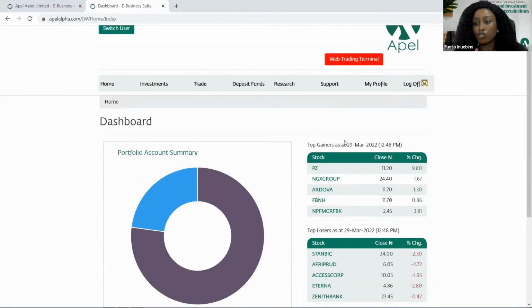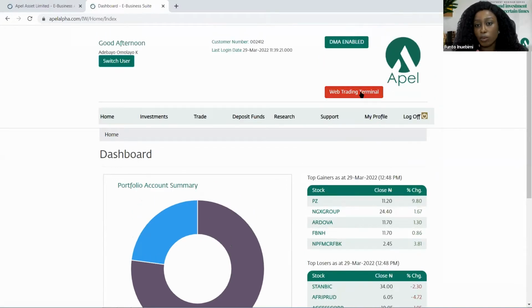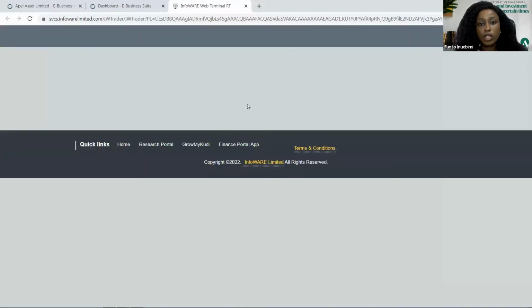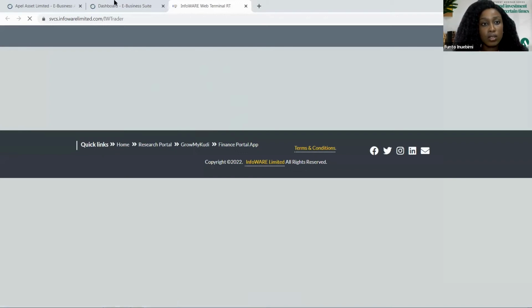For you to trade and initiate a transaction at your end, the first thing to do is to click on this web trading terminal. You can see the red button at the top of the screen. After clicking the web trading terminal, you are going to see the securities on the Nigerian Exchange Group. Then you can initiate your transactions by buying and selling them. You can also edit or cancel them. Please hold on while the screen loads.